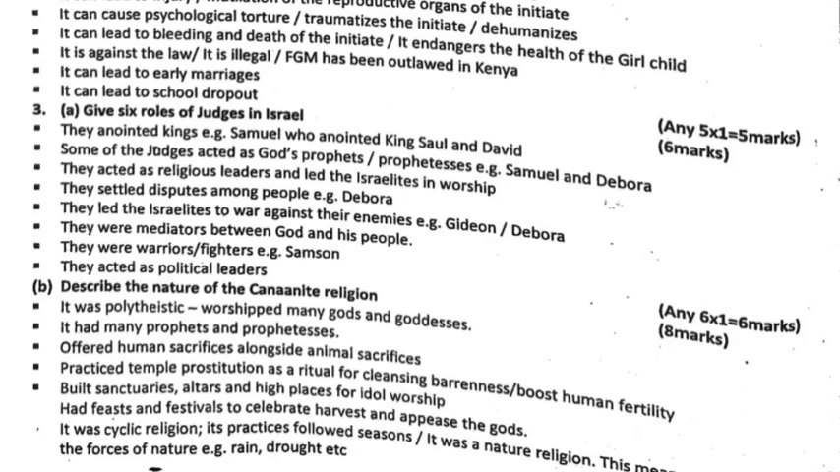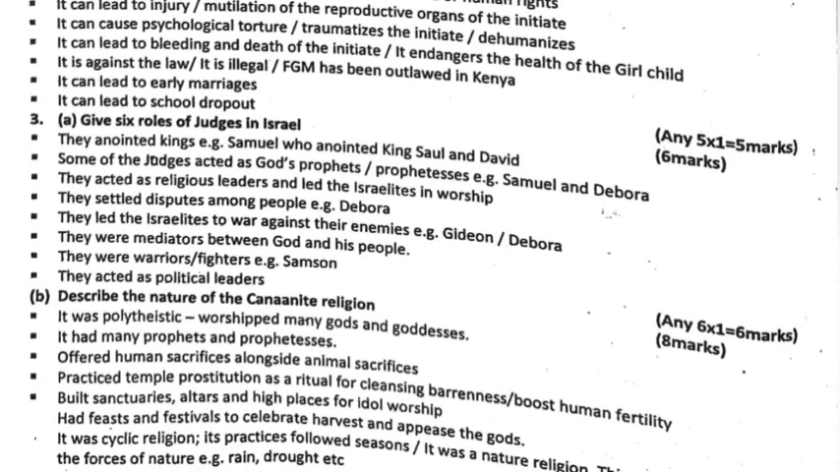They were mediators between God and his people. They were warriors. For example, Samson. They acted as political leaders. 3b. Describe the nature of Canaanite religion. It was polytheistic, worshipped many gods and goddesses.